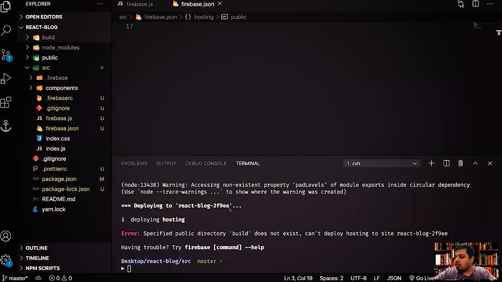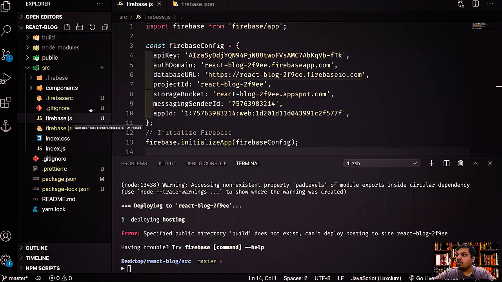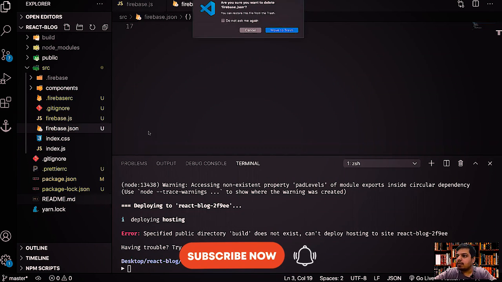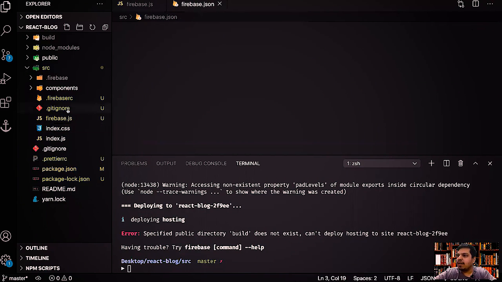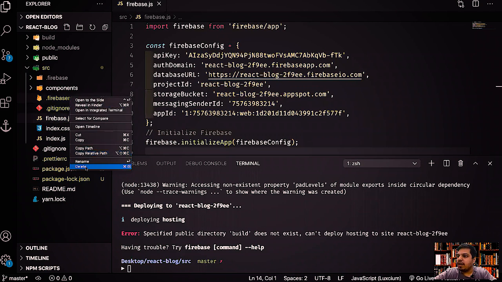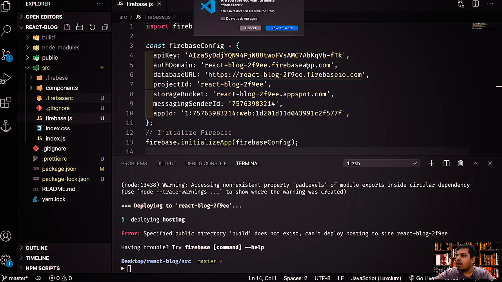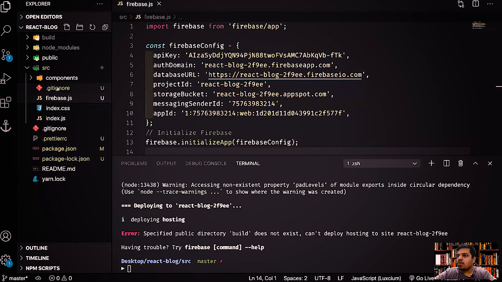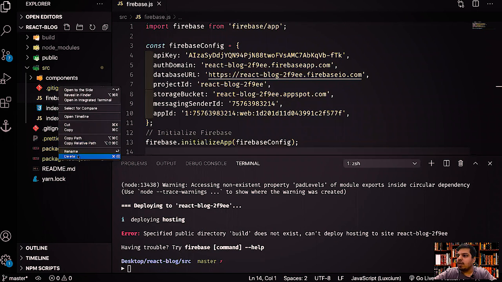Okay, guys. So we have done one thing wrong over here, which is inside the source folder we have done the Firebase init, right? That's why. So just remove firebase.json from here. We'll delete it. We'll delete the .firebaserc file as well. Firebase rc, delete that. And we'll delete this .firebase folder as well. So this is the thing that we did wrong, and delete this .gitignore as well.